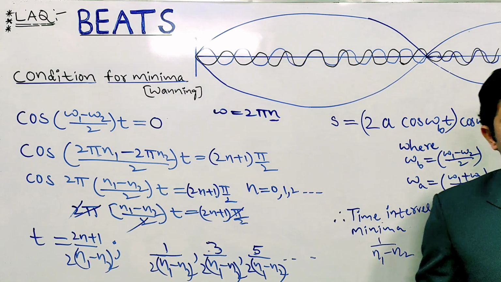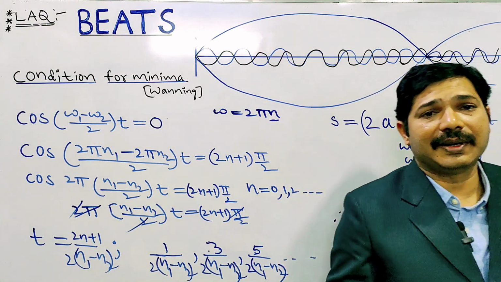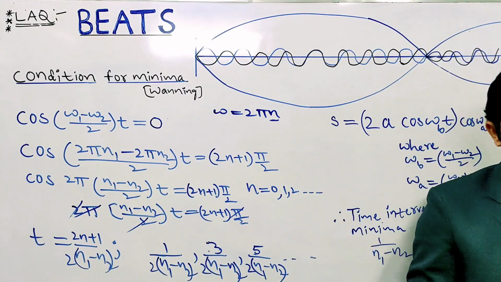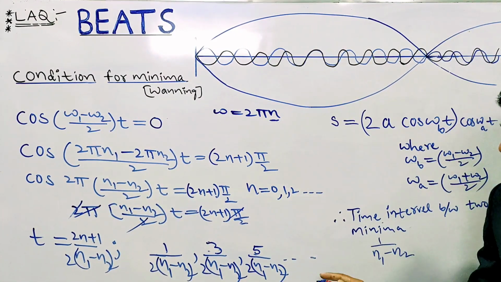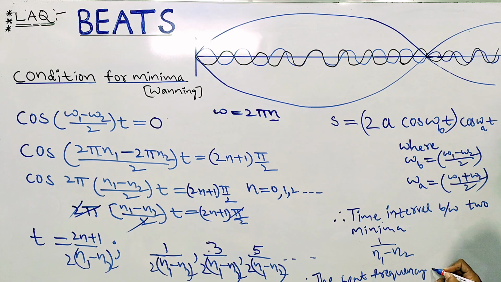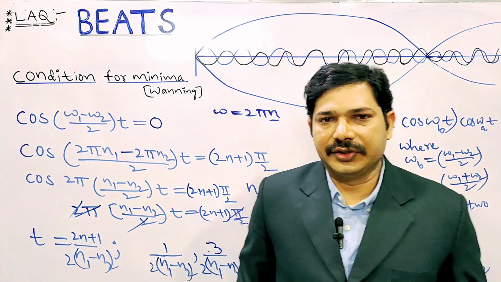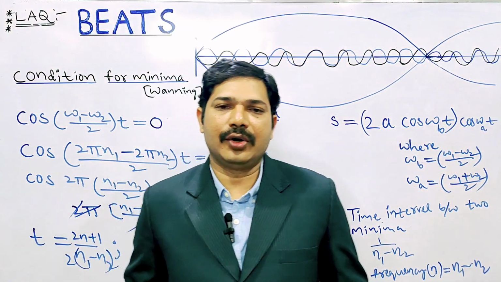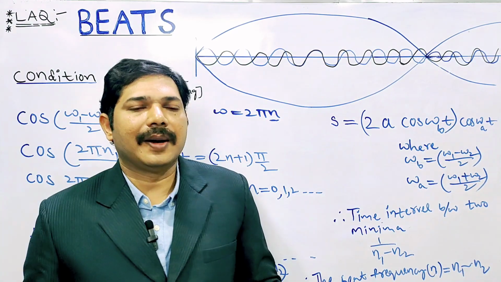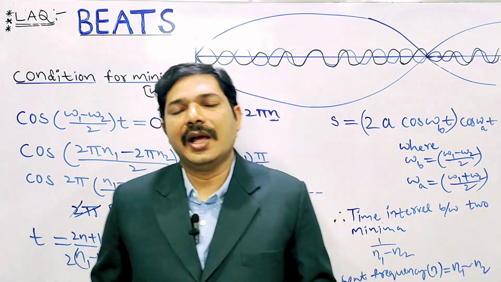It is very clear from both cases, maxima and minima, that the beat frequency is n equal to n1 differs n2, meaning n1 minus n2 or n2 minus n1. So this is the beat frequency formula.